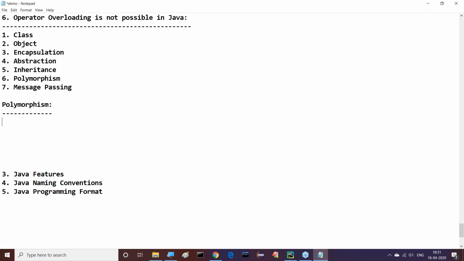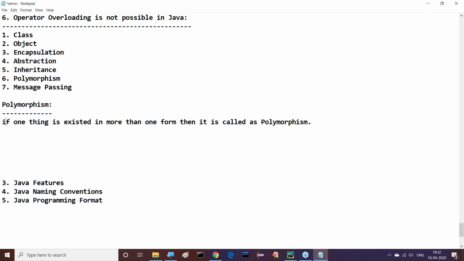What exactly is polymorphism? We have to understand it clearly. What's the meaning of polymorphism? If one thing is existing in more than one form, then it is called polymorphism. This is the meaning of polymorphism.